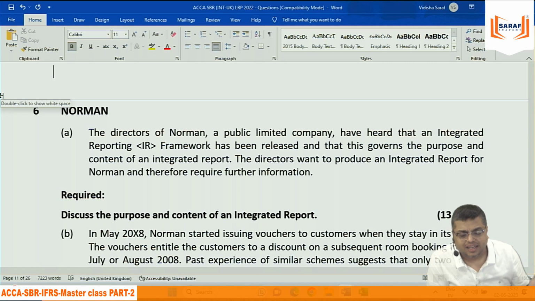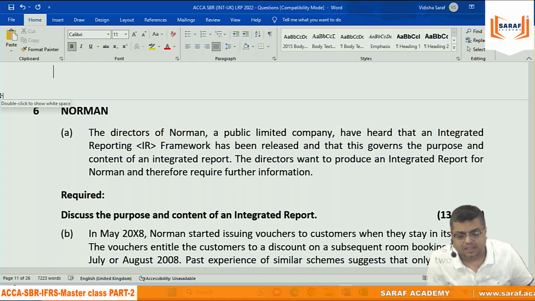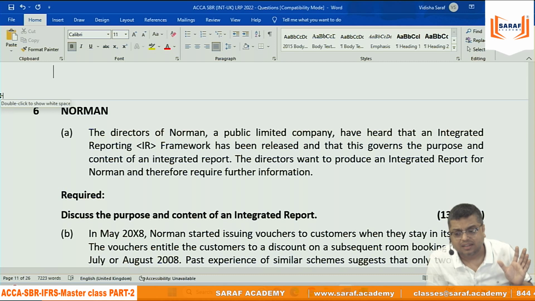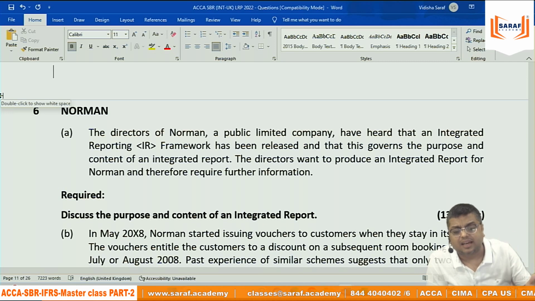So for that reason, even though integrated reporting is not a necessary thing or a regulatory requirement, many organizations and many developed countries are promoting it and saying that we should follow integrated reporting, a holistic view of reporting. How much research and development we are doing matters, because whether it's AI or any type of development happening in any business, we will be able to survive and give value when we are doing R&D. So how much we are spending on R&D and how ethical we are is reported in integrated reporting.